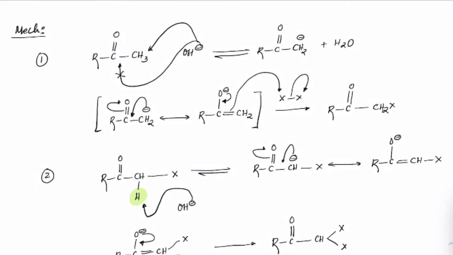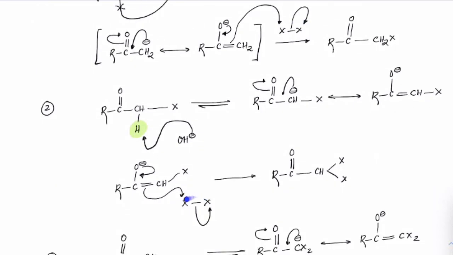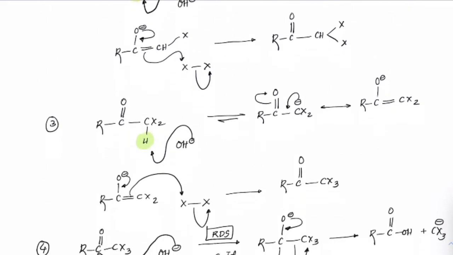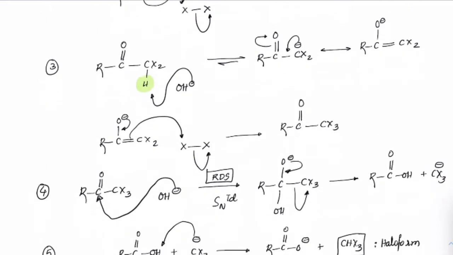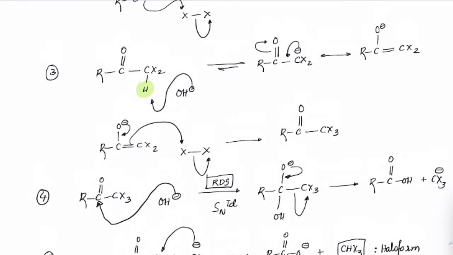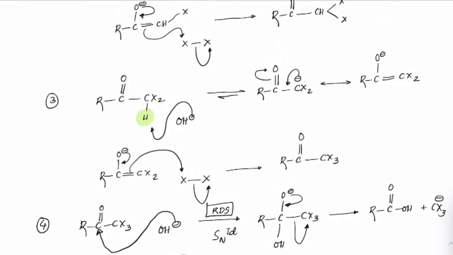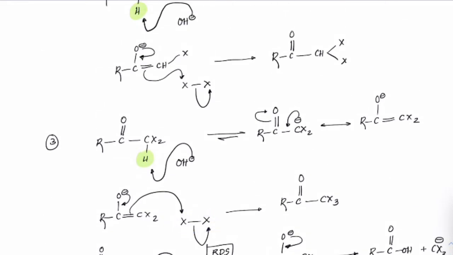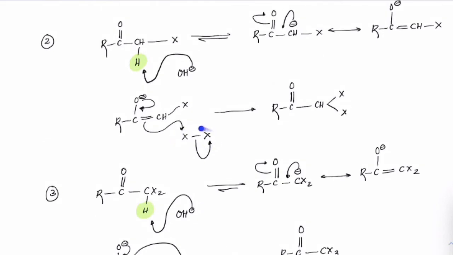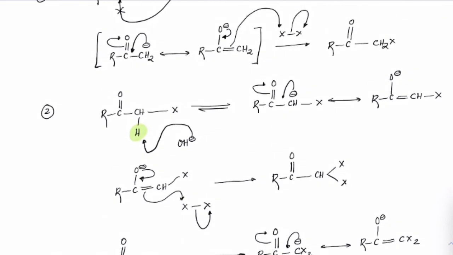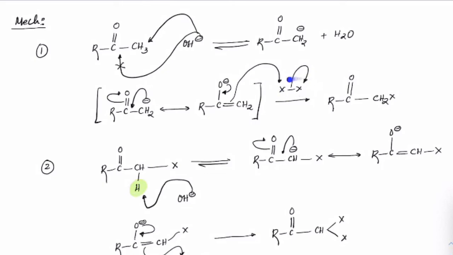One here, right? And then two here, correct? Then again three here, right? So one in the first step, one in the second step, and one in the third step. So 3 moles have been involved.